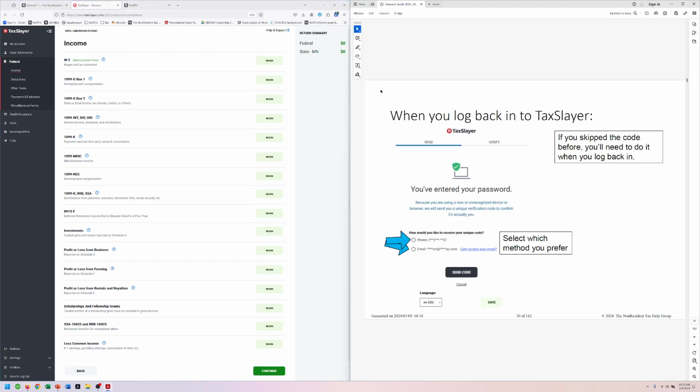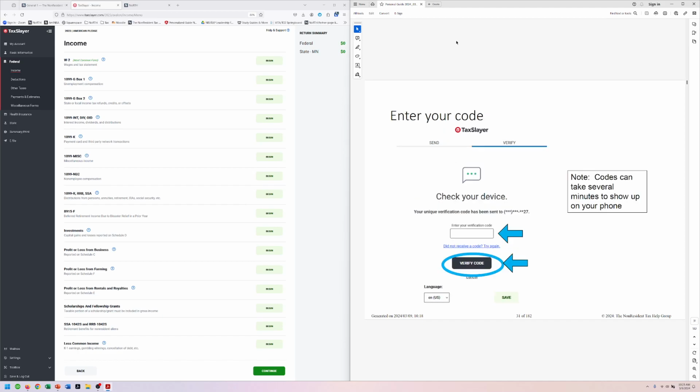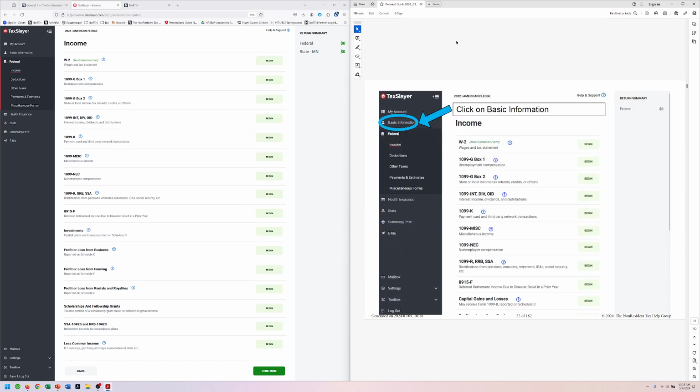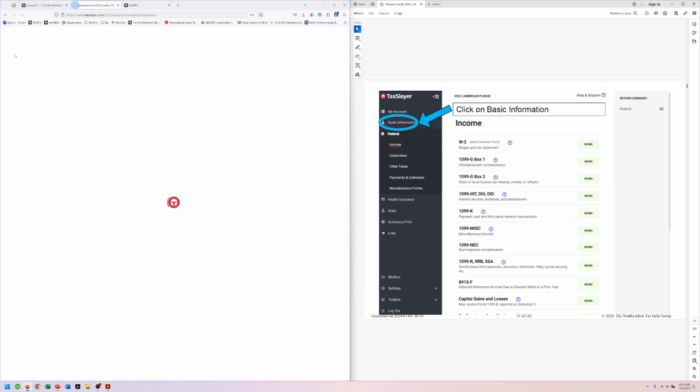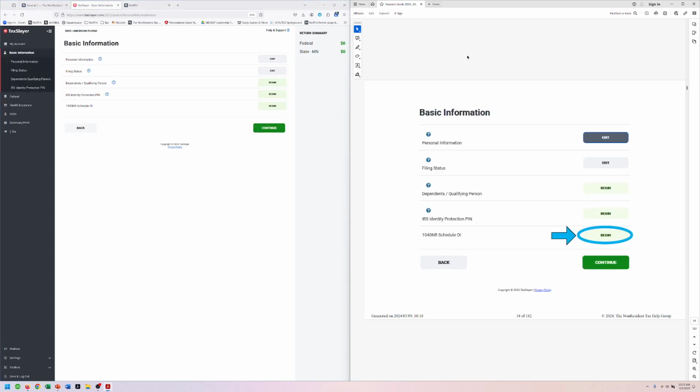All right. At that point right here, you can save and log out if you want to. And then when you log back in, you can do a verification either through email or through your phone number. We're not going to do that here. We're going to just continue on, and we're going to go to basic information, and then 1040 NR schedule OI.